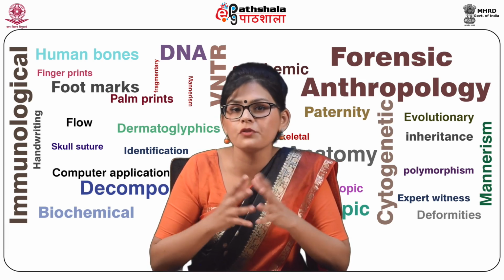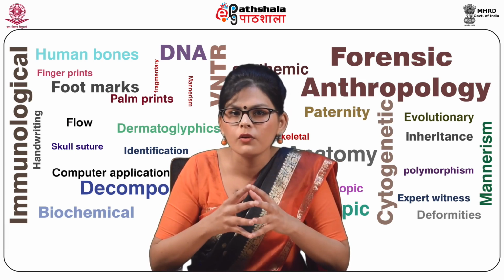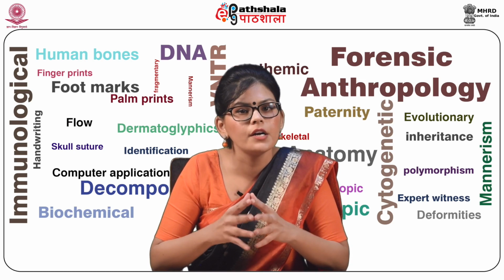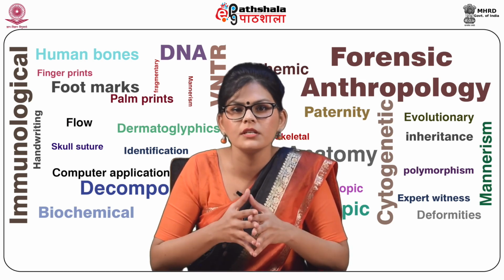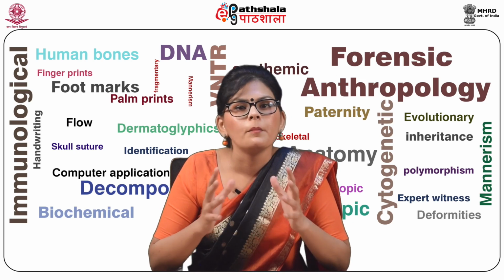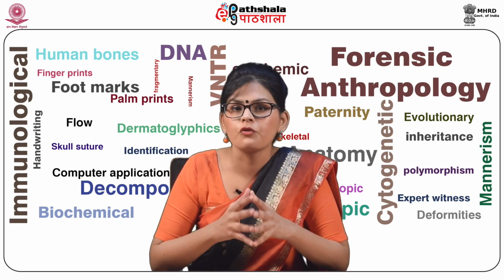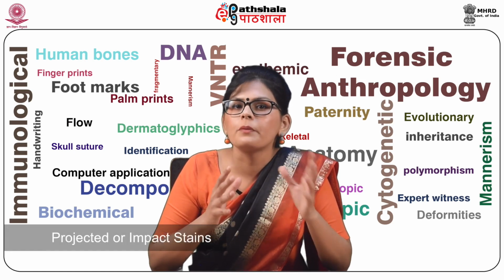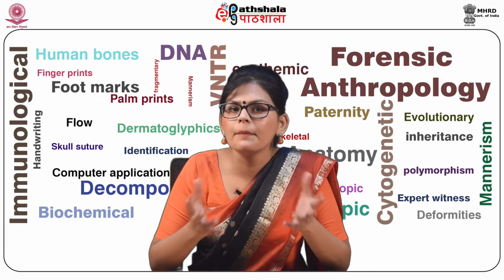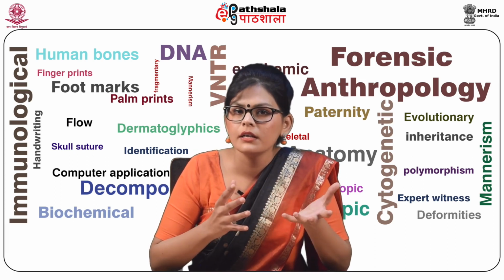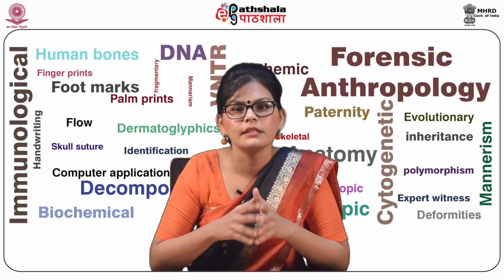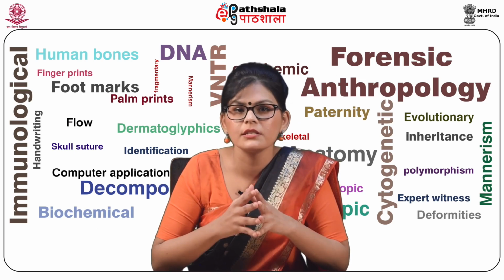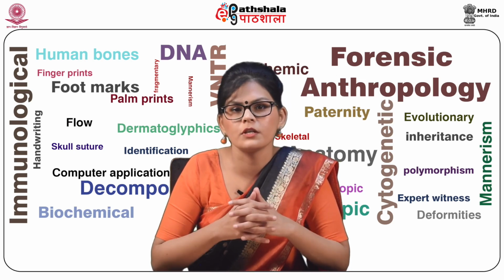Transfer stain results from objects coming into contact with an existing blood stain, leaving wipes, swipes, or a pattern transfer behind, such as a bloody shoe print or a smear from a body being dragged. The third type of stain is the projected or impact stain. Impact stains result from blood projecting through the air, and they are usually seen as spatter, but may also include gushes, splashes, and arterial spots.